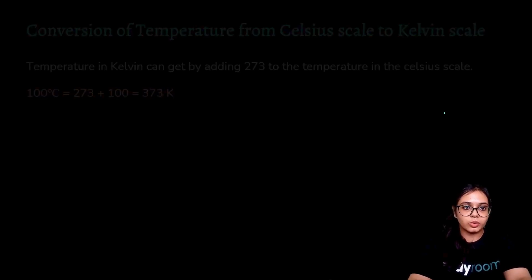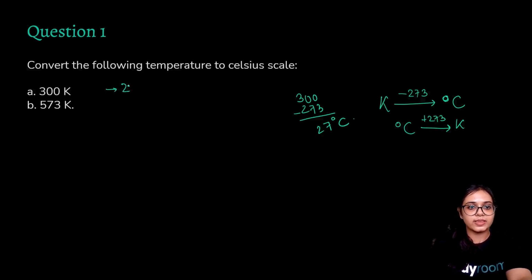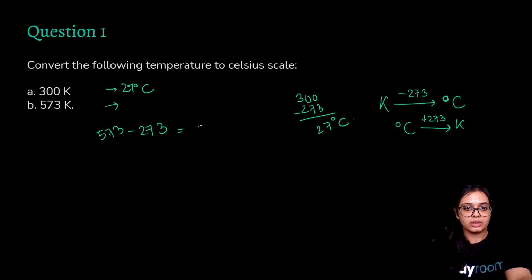So to convert 300 Kelvin into the Celsius scale, you subtract 273 from this, and you get 27 degrees Celsius. So 300 Kelvin is equivalent to 27 degrees Celsius. And to convert 573 Kelvin into Celsius scale, you subtract 273 from 573, and that will be 300 degrees Celsius. So 573 Kelvin is equivalent to 300 degrees Celsius.